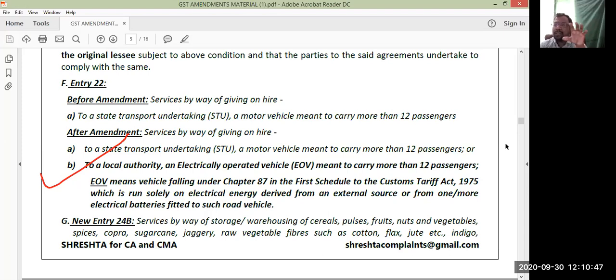See, government wants to increase the usage of electrically operated motor vehicles. Why? Because of this, there will be so many advantages, like you don't need to depend on Arab countries for more and more fuel. Whatever the fuel consumption is happening in India right now, the majority of the fuel we are importing from Arab countries. So when India depends more on electrically operated vehicles, there is not much need of that fuel, so the dependency on Arab countries will get reduced.